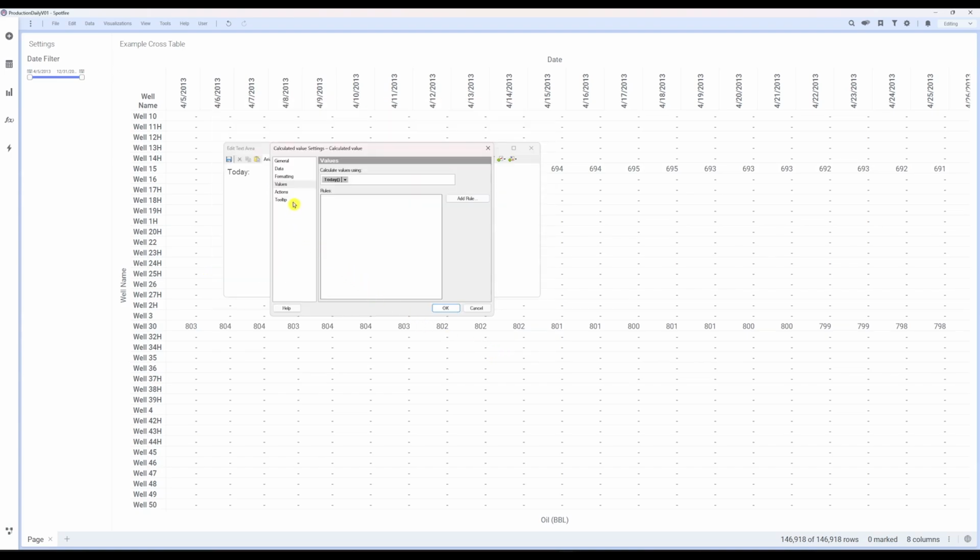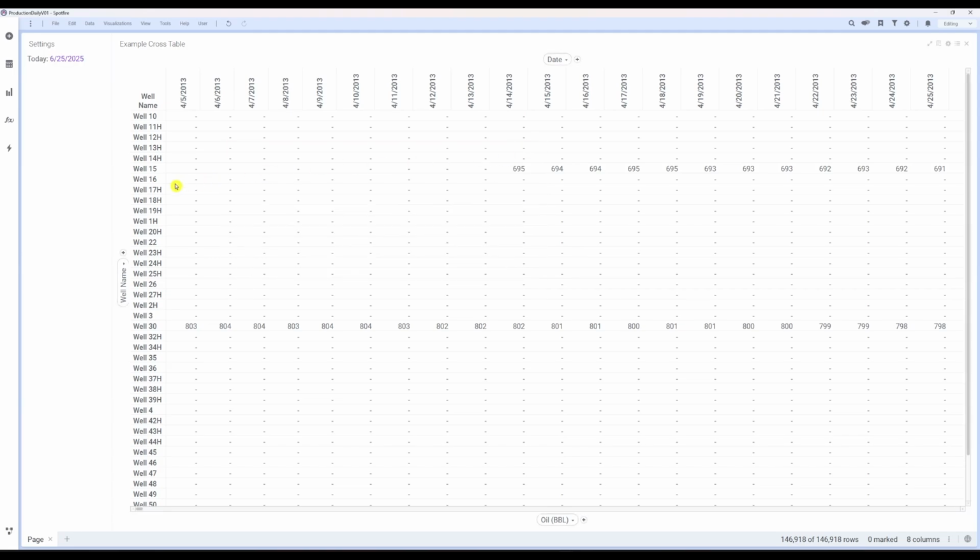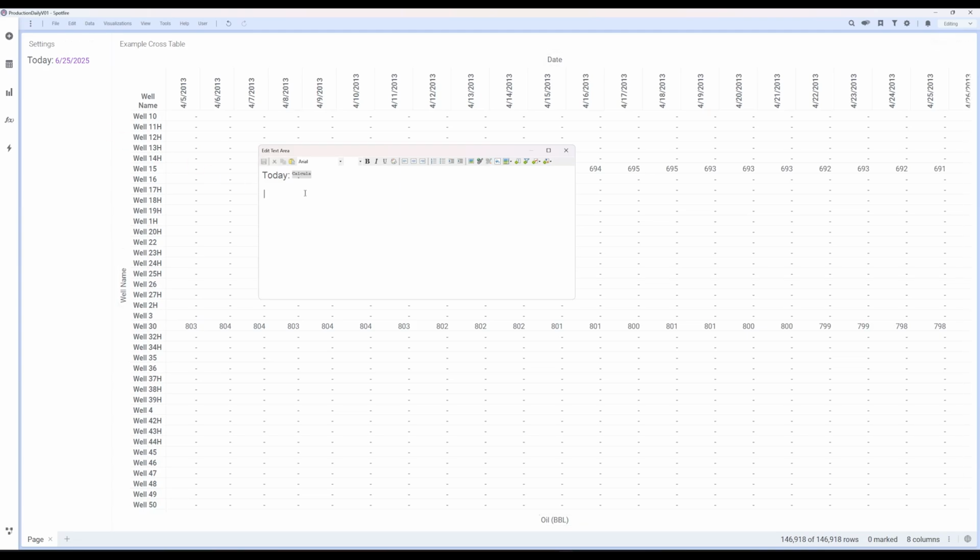Let's change the color for this value. Click the Add Rule button, select the color you want to use, then hit OK. Open the text area editor back up, then below today's date, type in a Time Ranges label and set the font to 18.